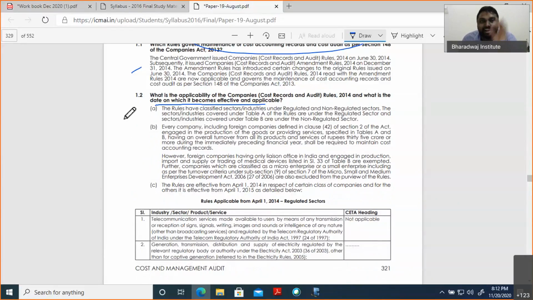See the point, it is for your reference. 1 mark if they want to test. The rule is effective from 1st April 2014 and this is effective from April 2015. That is the applicability. This is a one-time previous year question.